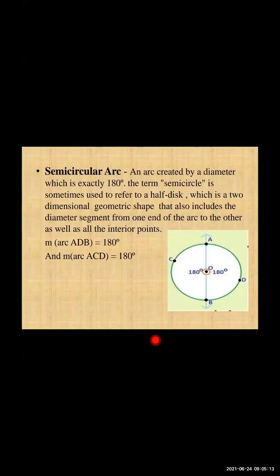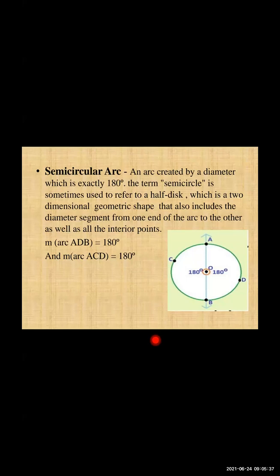Next is the semicircular arc. Semicircular, the name states itself. Semicircular means what? Half of the circle. An arc created by a diameter. Now, what is a diameter? A diameter is the segment whose endpoints lie on the circle and which passes through the center.